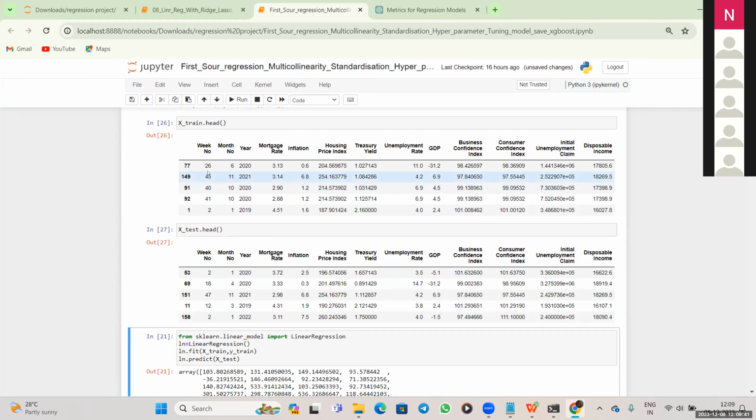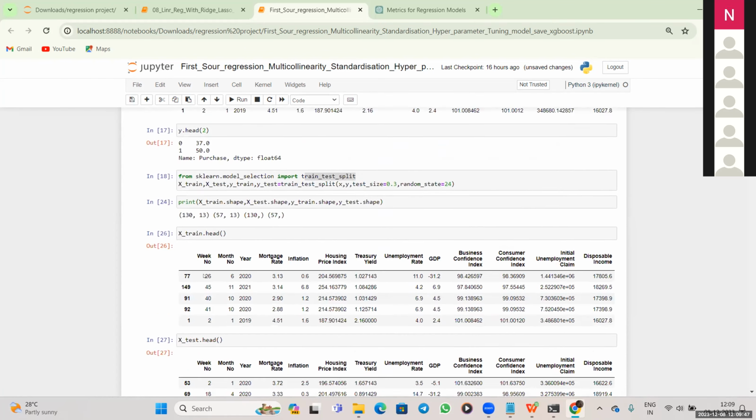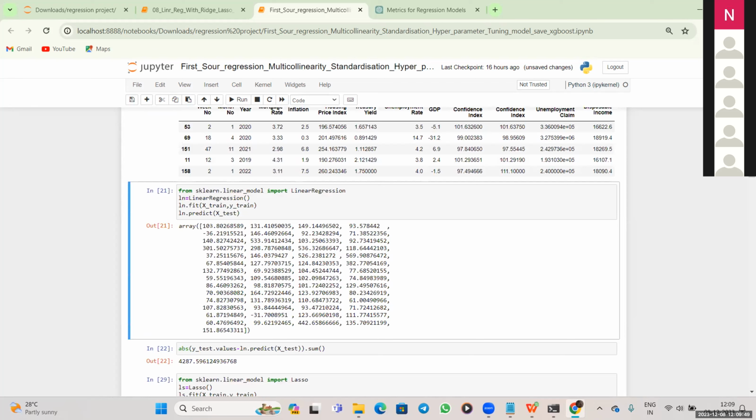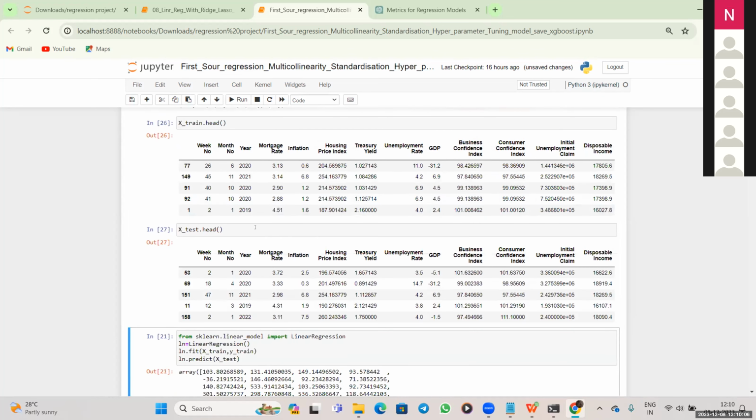Whatever the X test you have, and this prediction is an array of 103 comma 80. Those are the Y values, the predictions from the model. This 103.80 is the prediction for the first row. Okay, can you check Y test dot head also?